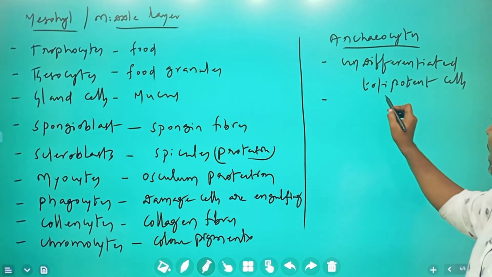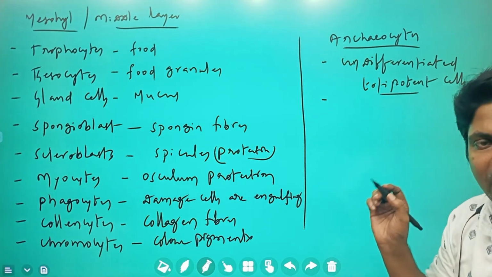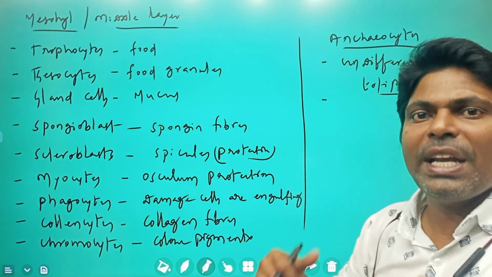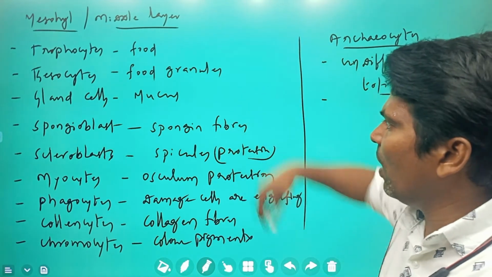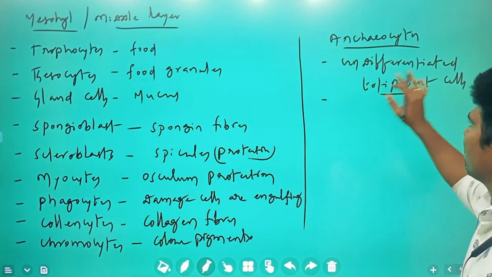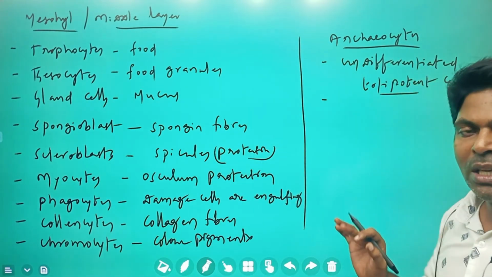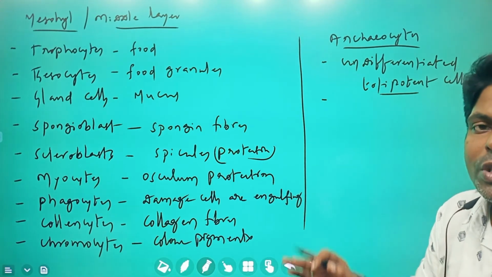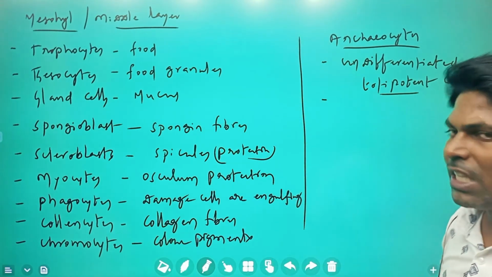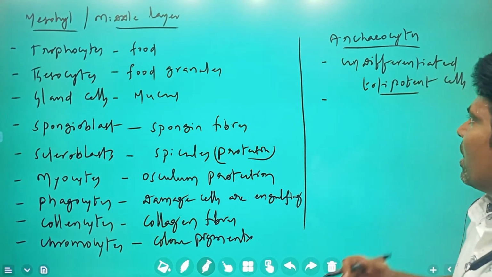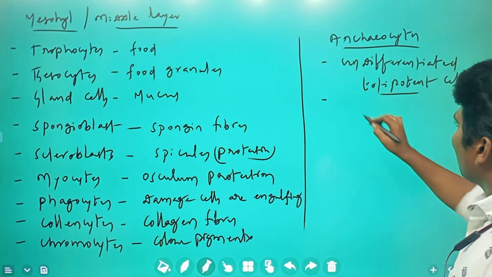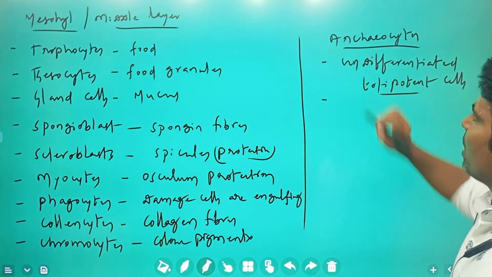What is meant by totipotent? Totipotent is the nature of being able to give rise to any sort of cell. These archaeocytes are amoebocyte cells present in the mesohyl layer, and any sort of cell can be produced from the archaeocytes.